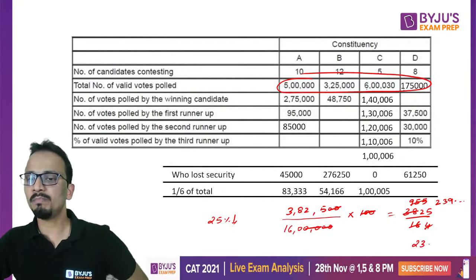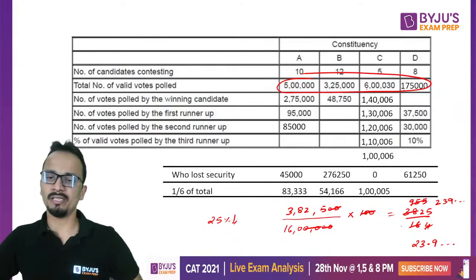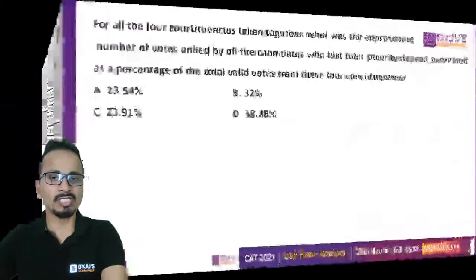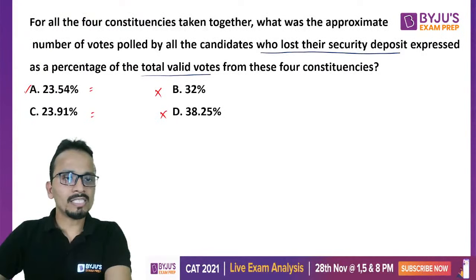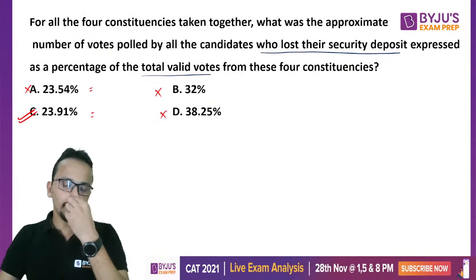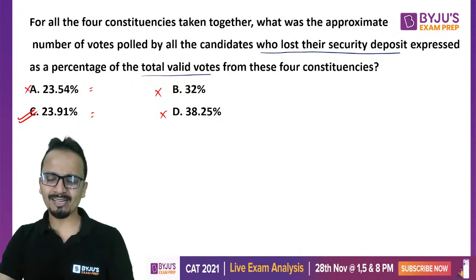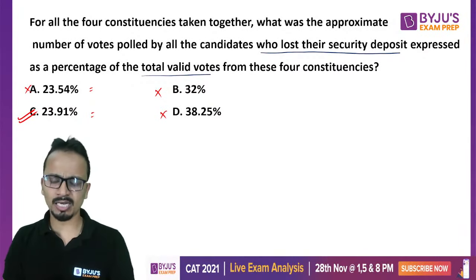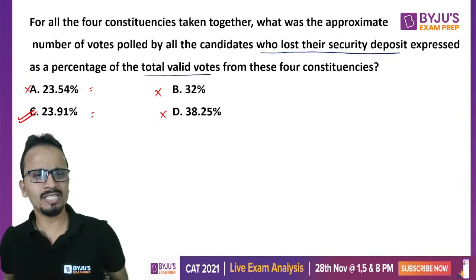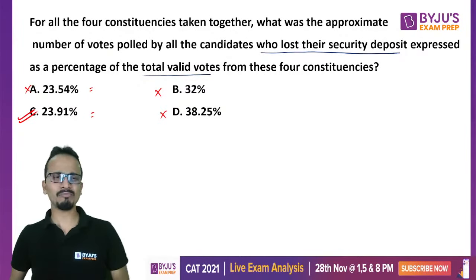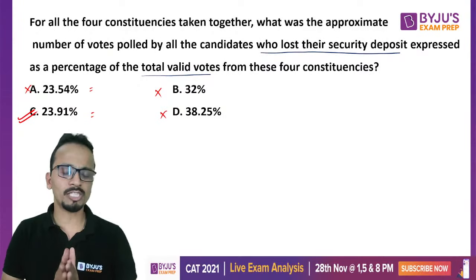So 23.9 something is the answer that I'm getting. So the answer will not be option A, the answer will be option C. Yes. So that was the only calculation that you need for percentages. So Vicky, yes, 23.89, 23.9 something answer is coming. So the answer is option number C.